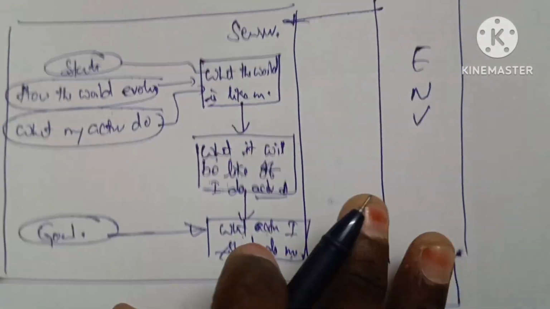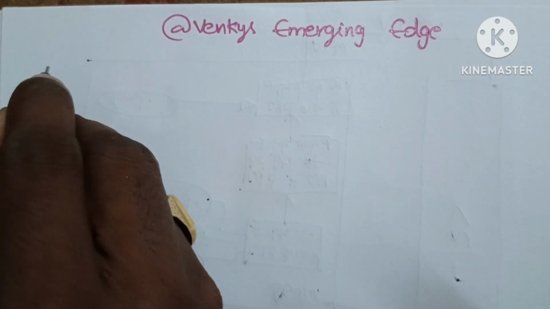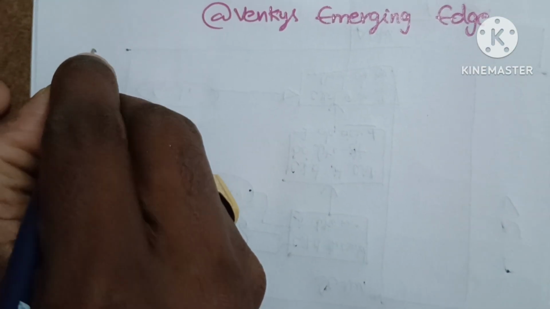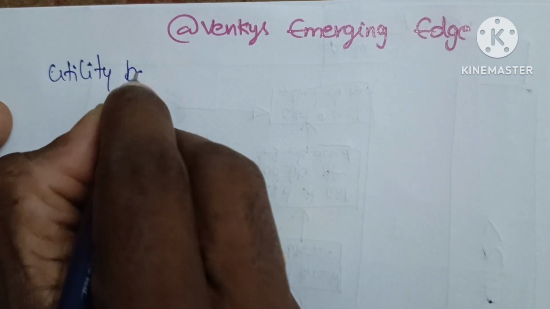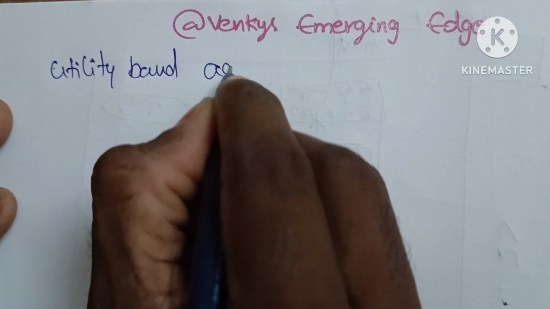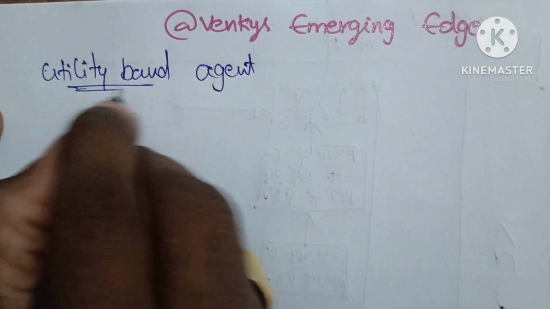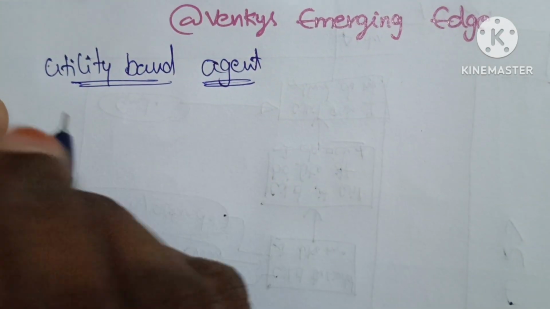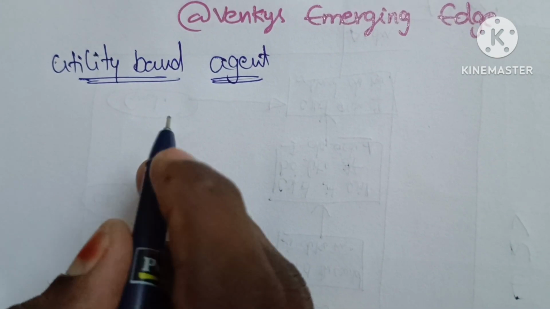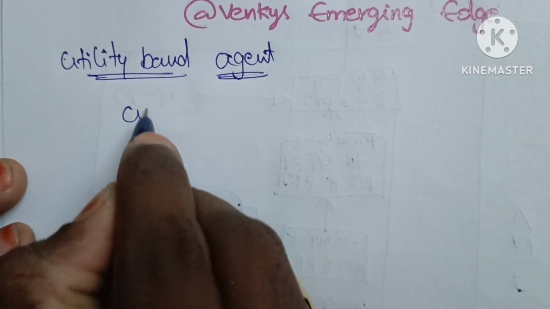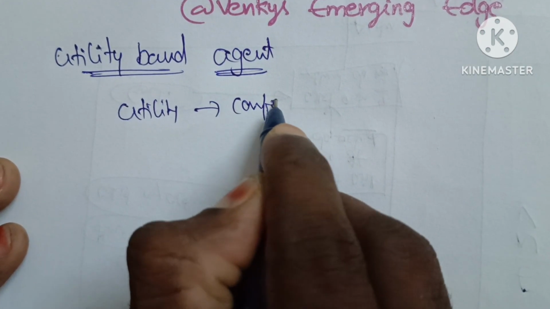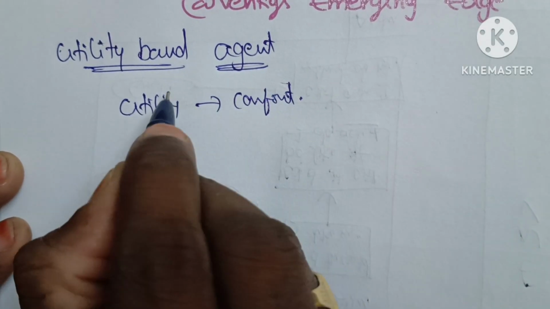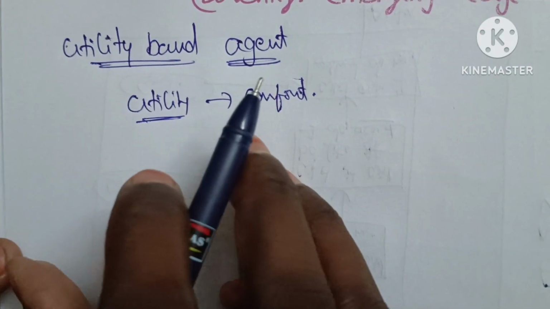Is it clear? Next. Okay. Next agent, utility based agent. Okay. So utility is nothing but comfort. Utility is nothing but comfort. Is it clear? Okay. This word is very important. You can understand utility based agent through it.